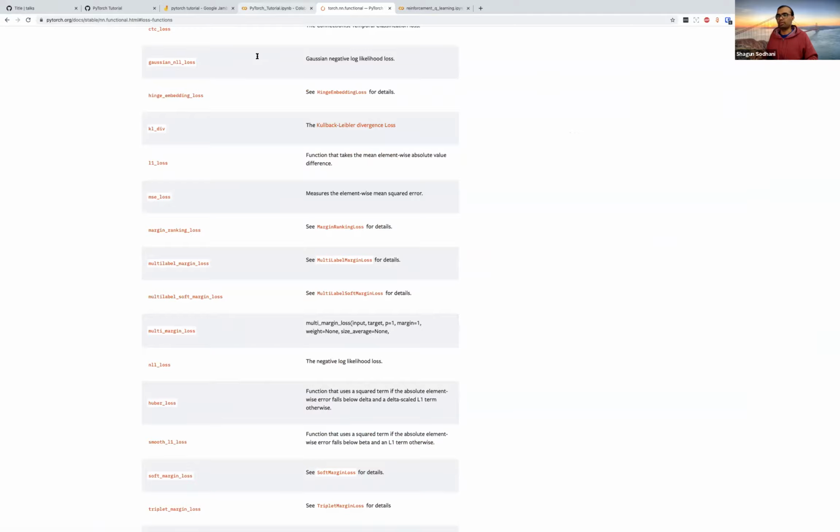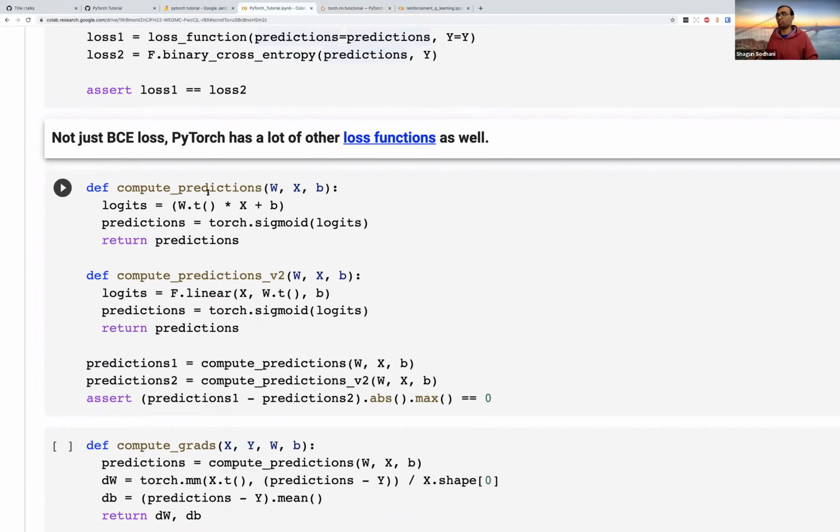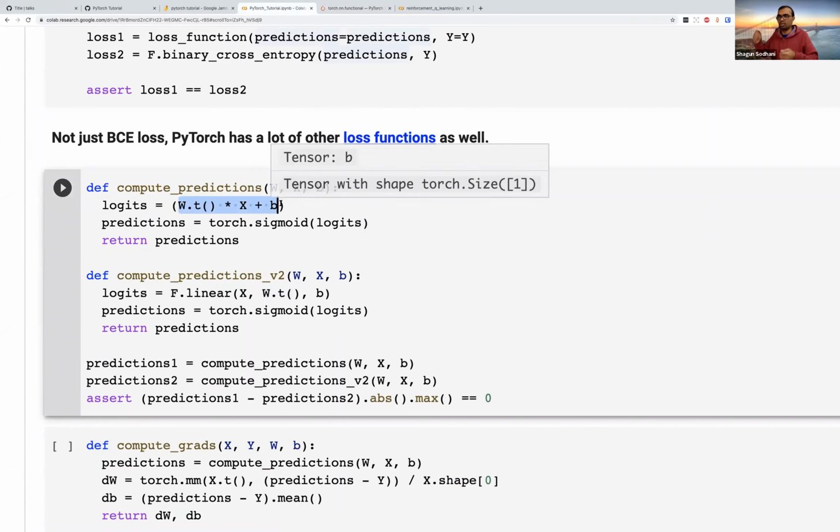Okay, then the other thing that we were doing was computing the predictions. We had this W transpose X plus B, and it turns out there's an inbuilt function for that as well. This equation that we are computing is basically the linear network, right? So the functional module that I was talking about has this function called linear, where it would take the input X, the weights and the biases, and it would give you the logits. And in this case, it might seem like not much of a saving, right? I mean, you had one line here and you have one line there.